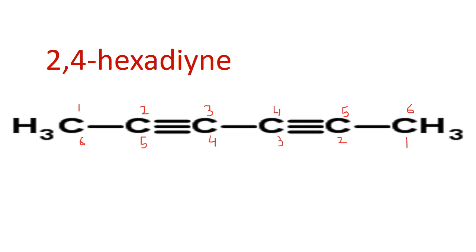So now I will name it as 2,4-hexadiyne. Again, between the numbers there is a comma, and between the number and the alphabet there is a dash. Now 2,4-hexadiyne means that 2 triple bonds are present at place number 2 and number 4.